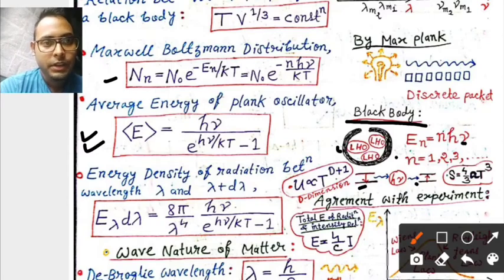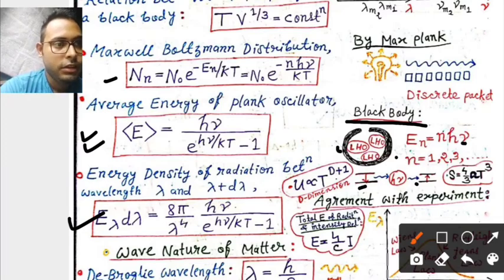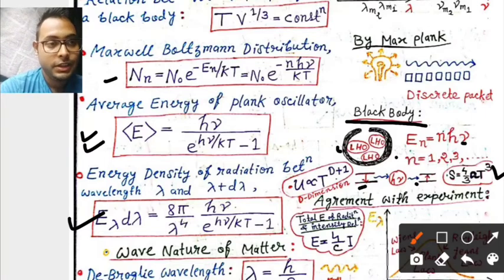The energy density of radiation in Planck's theory, E lambda d lambda, is 8 pi h c by lambda to the power 5, and you can put the average energy formula here, which is h nu over e to the power h nu by kT minus 1. This is a very important formula. The entropy of a black body, which sometimes comes in exams, is 4 by 3 sigma T cube, directly proportional to the third power of temperature.